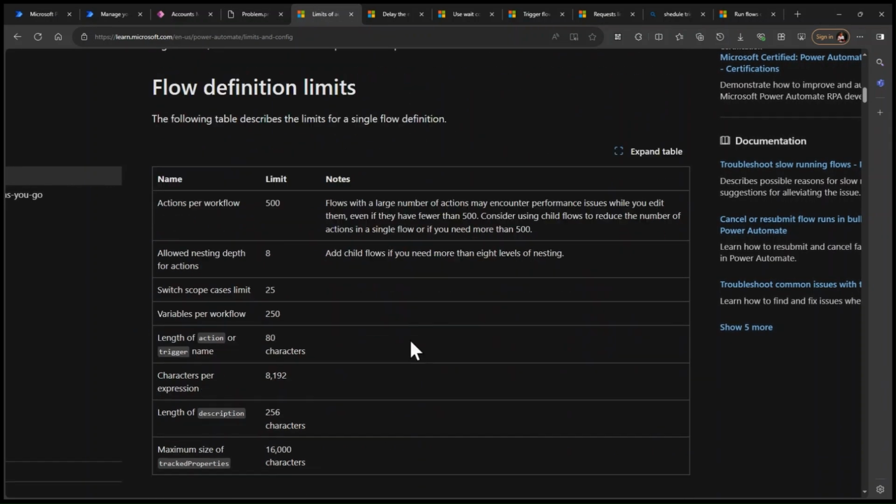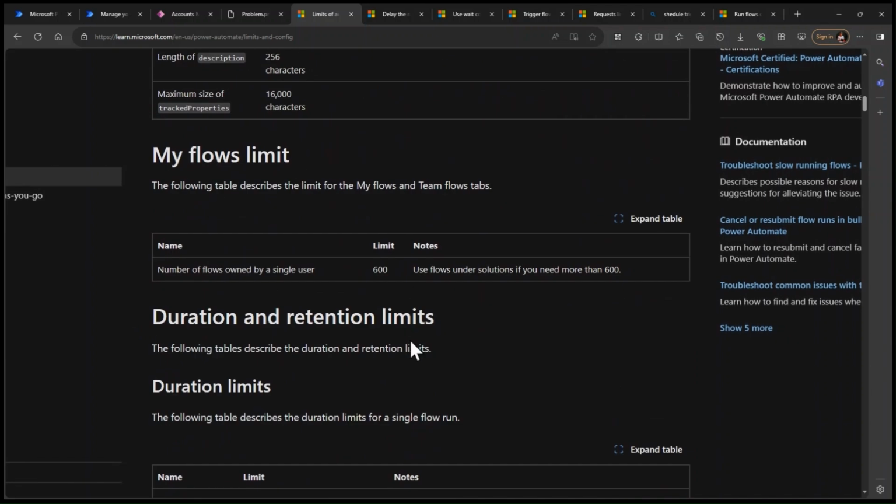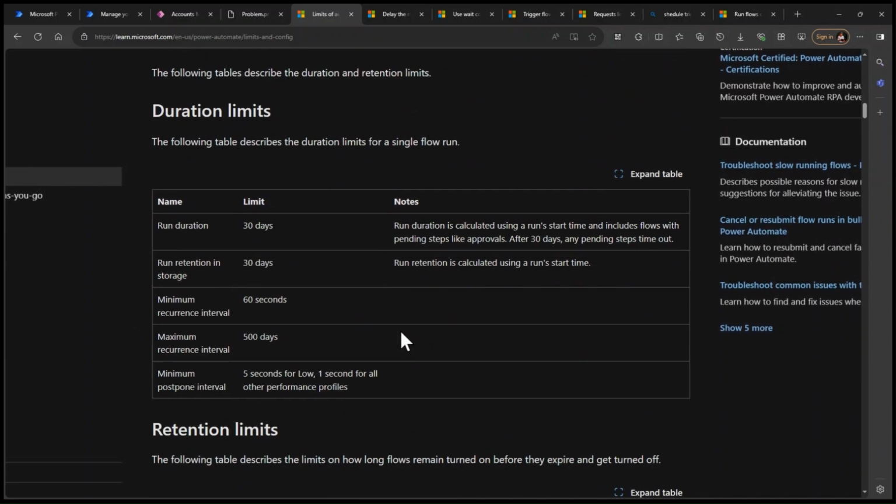So let's go to the next action, our main topic: what are the limitations? Duration limits. When you come under the duration limit, you can see run duration is maximum 30 days. Run duration is calculated using the run start time and includes flow with a pending step like approval. After 30 days, any pending step times out.